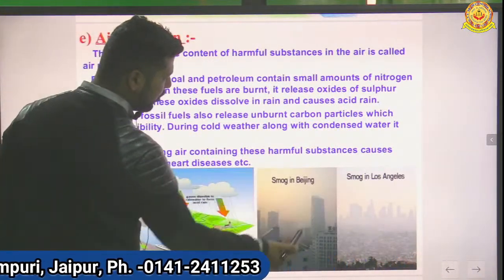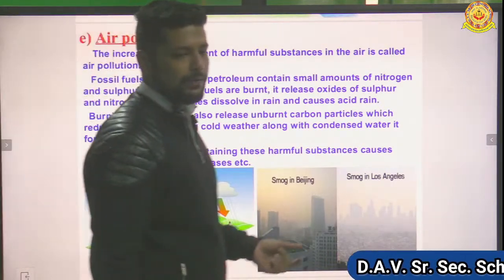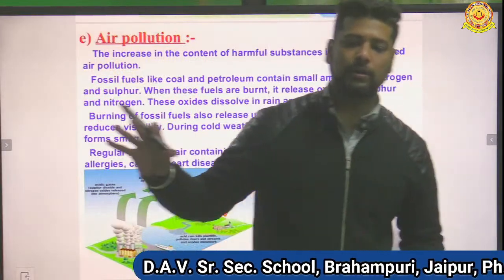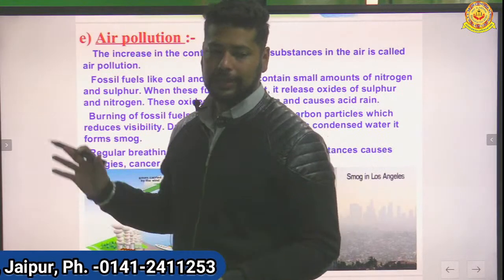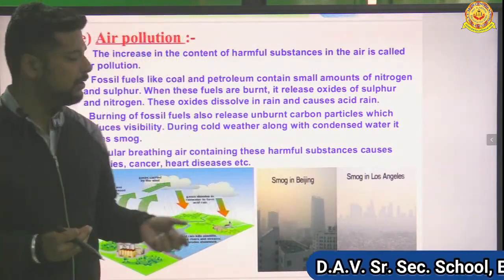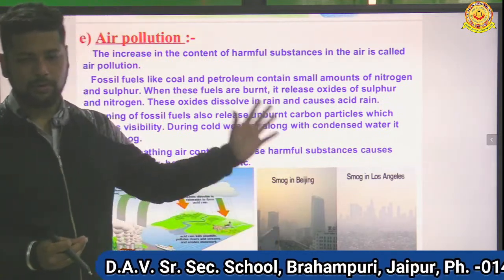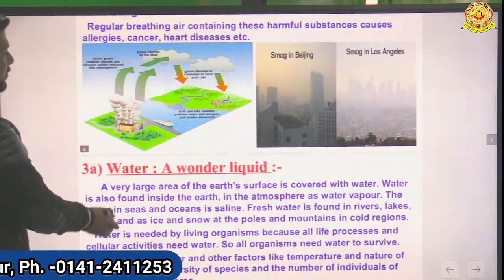Smog in Beijing, smog in Los Angeles. Basically, what is smog? A mixture of smoke and fog. Fog is made of water particles; when they condense, they are in our air. When these water particles get mixed with smoke, it forms smog. So smoke plus fog is smog, and it decreases visibility as well.